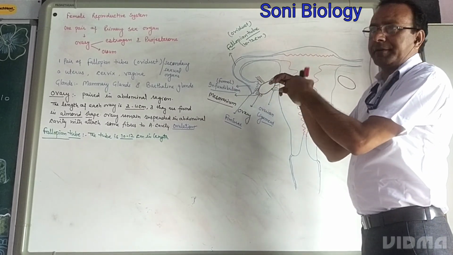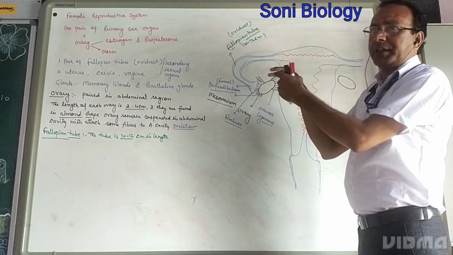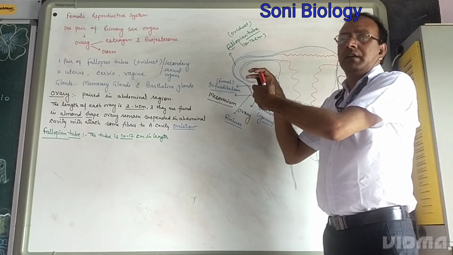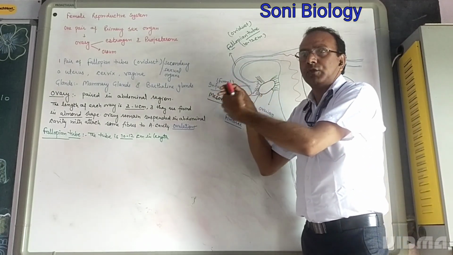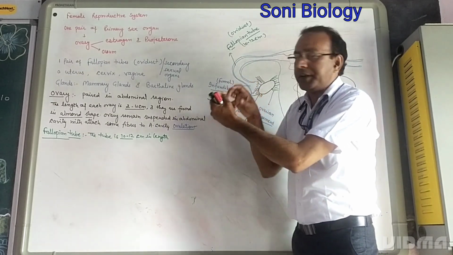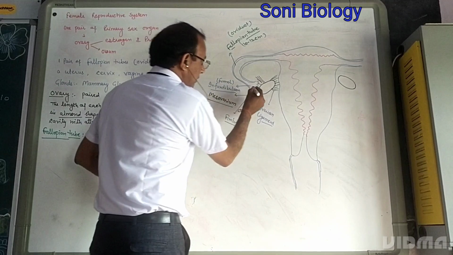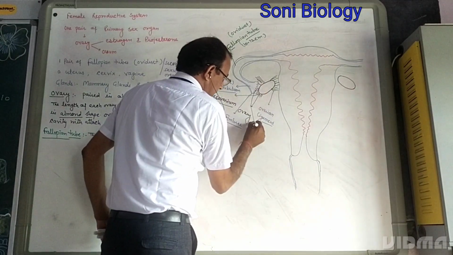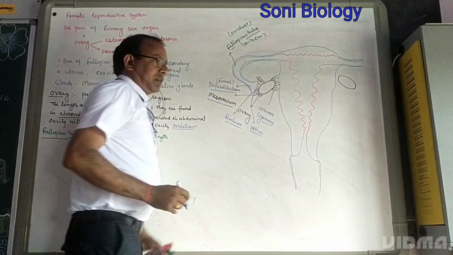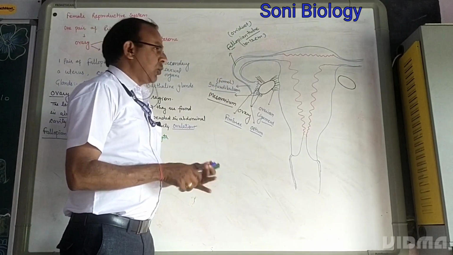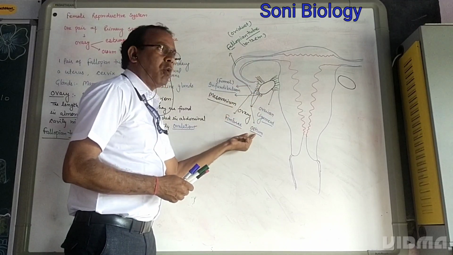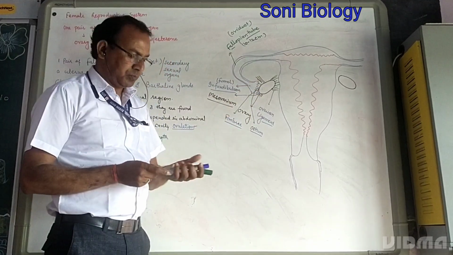And there is one opening. This is the funnel-like structure, infundibulum. Finger-like projections, fimbriae. But there is an opening from where the egg enters into the fallopian tube. This opening is called ostium. The egg which is released from the ovary enters into the fallopian tube with the help of fimbriae. That opening is called ostium.